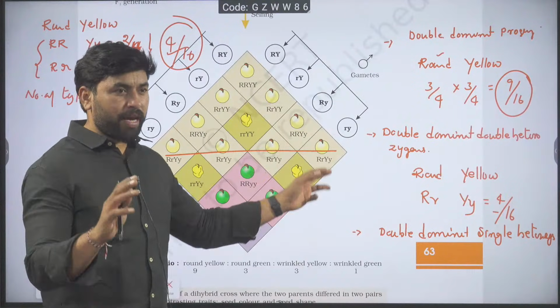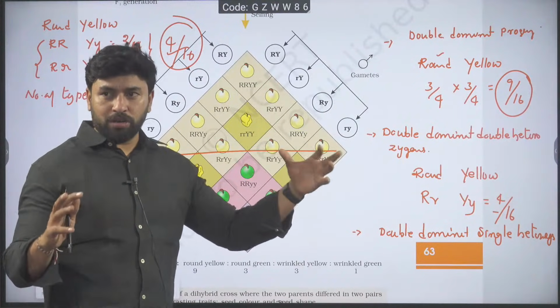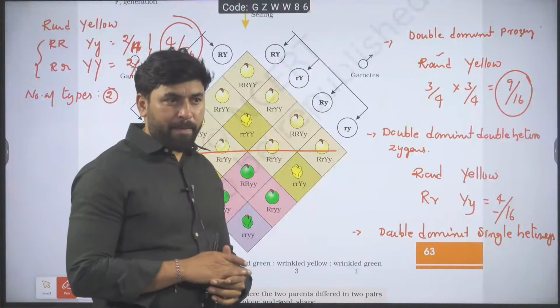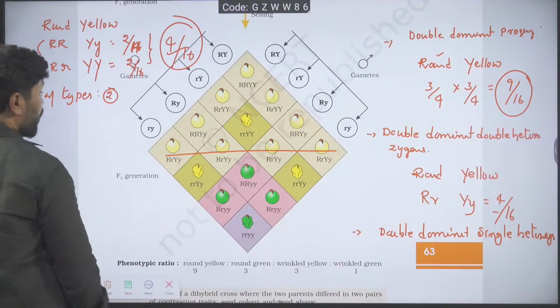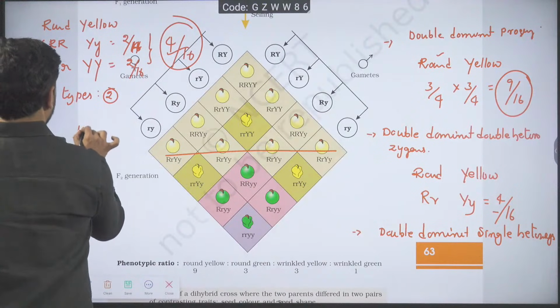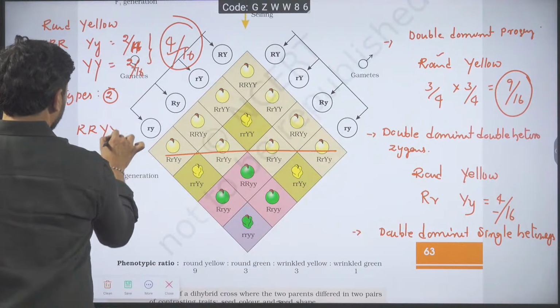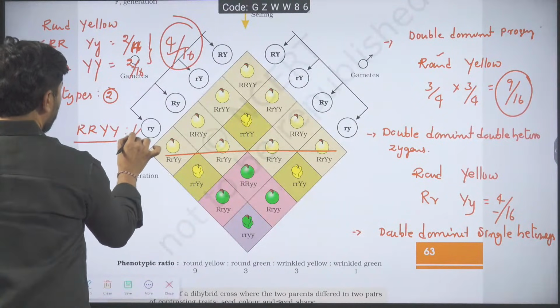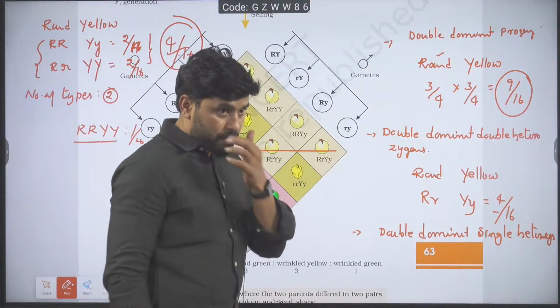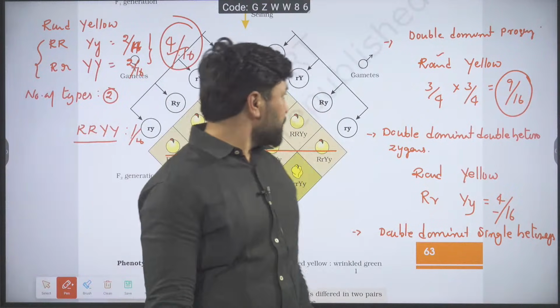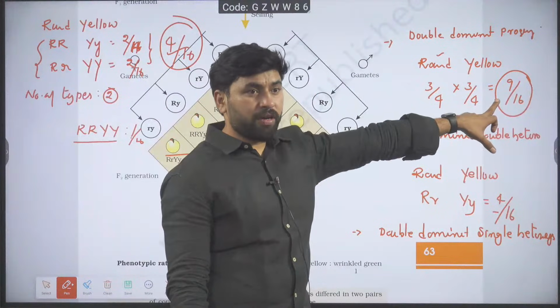That means if you are identifying them in the checkerboard, you are doing it wrong. Double dominant, double homozygous: capital R, capital R, capital Y, capital Y. That's it. How many members will be like that? 1 by 16. This is 1, this is 4, this is 4. 4 plus 4 plus 1 is 9. This you have got there.